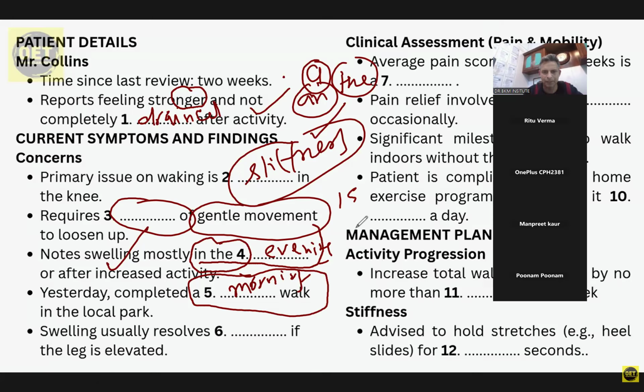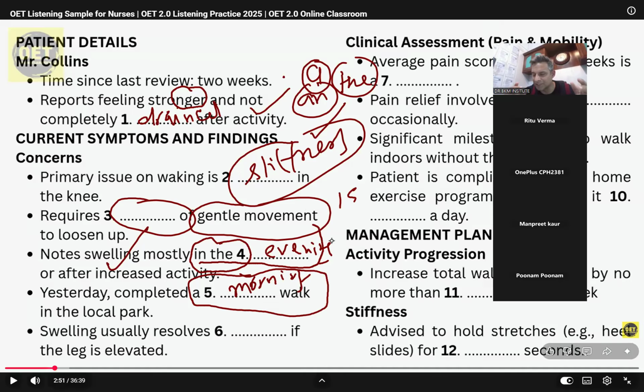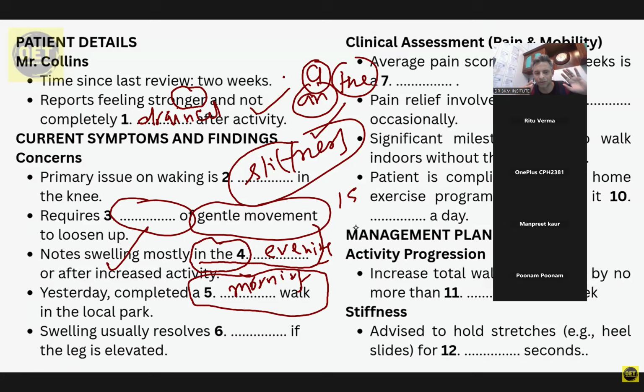And how does that swelling feel? Now, always by the time she is talking, I am always reading the next question, that how would the swelling usually resolves. So I have to find the solution now.